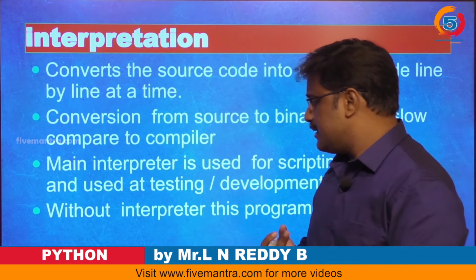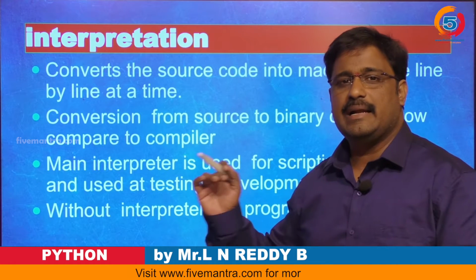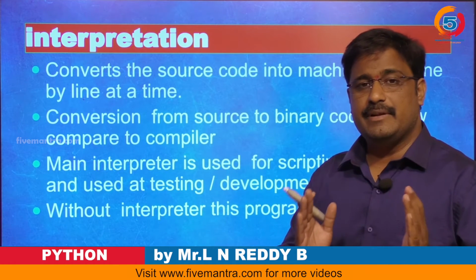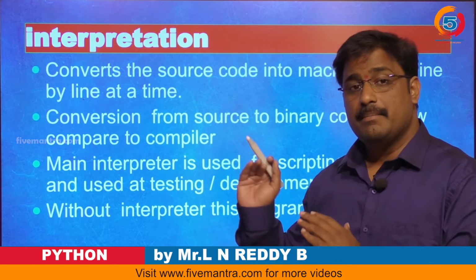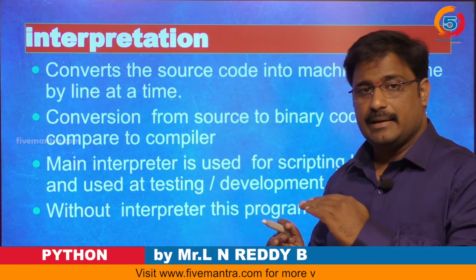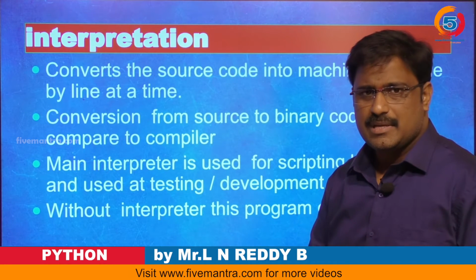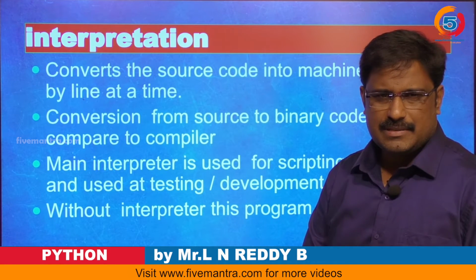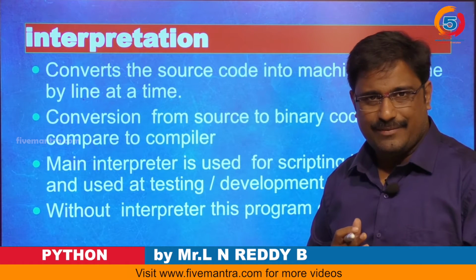Okay, so the main important thing is that the compiler is fast and the interpreter is slow. The compiler will process all 100 lines of code at a time, but the interpreter works line by line. Okay, and the compiler is used for high level, big, complex languages like C++, but the interpreter is used with scripting languages, right?